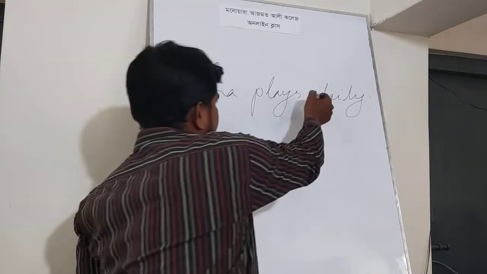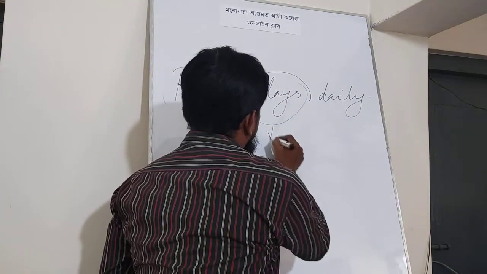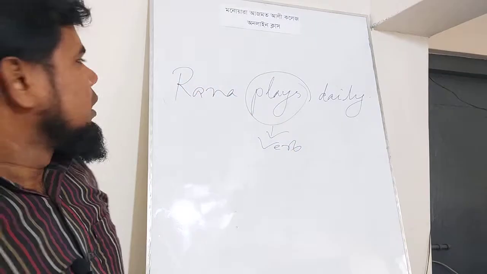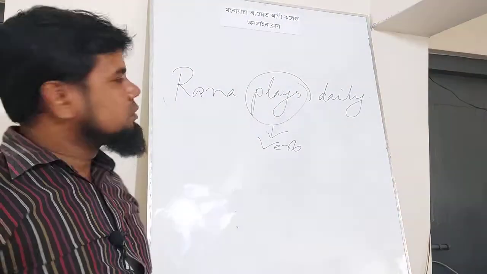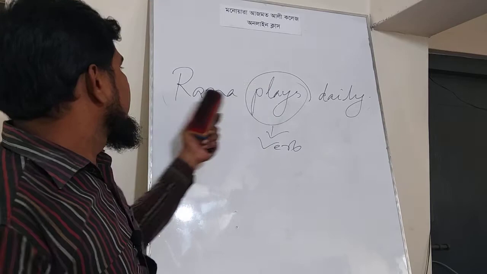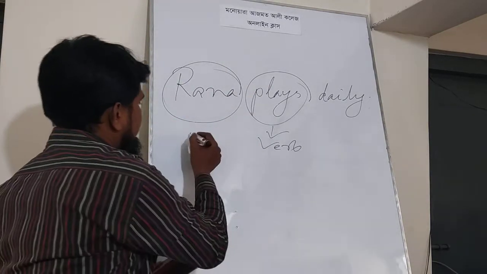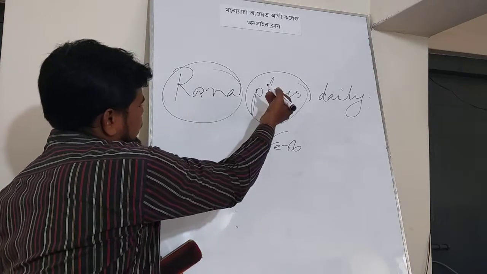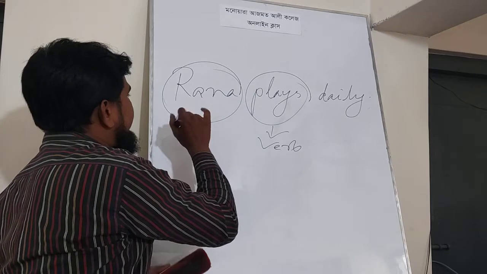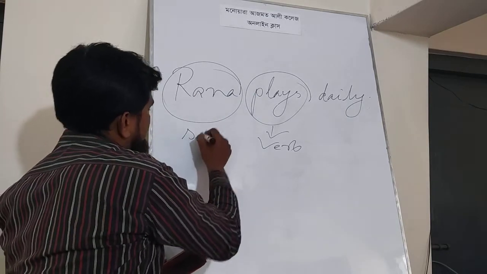Here the verb is plays. What is subject here? Who plays? Answer is Rana. By making a question to verb with the word who, we can get an answer Rana. This is why Rana is subject here.